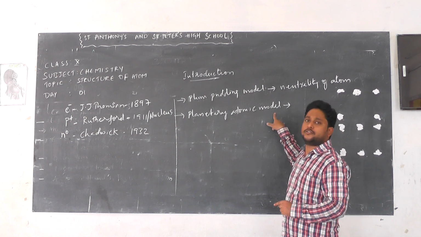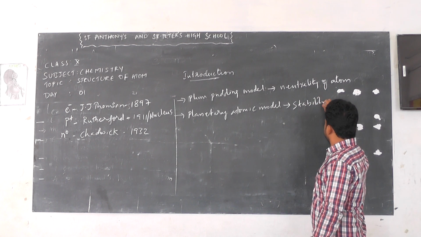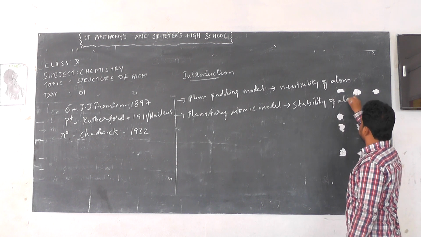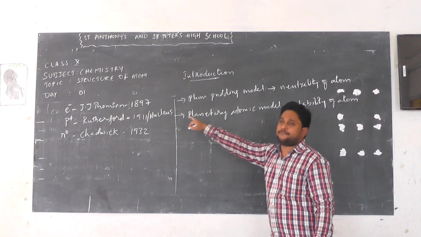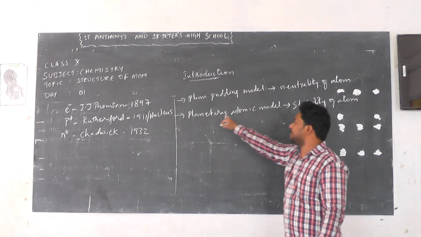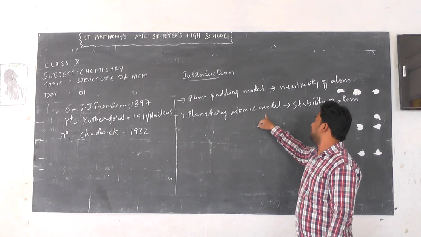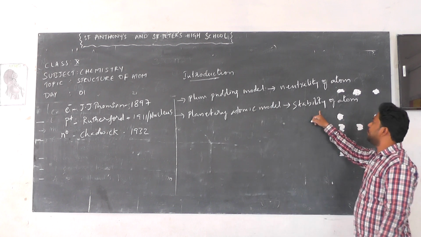But his concept also failed because he could not explain the stability of the atom. J.J. Thomson failed to explain the neutrality of the atom. Rutherford, though he gave the planetary atomic model, which overcame the plum-pudding model, failed to explain the stability of the atom.